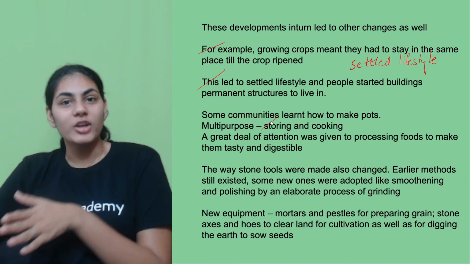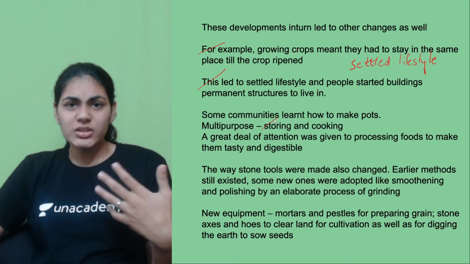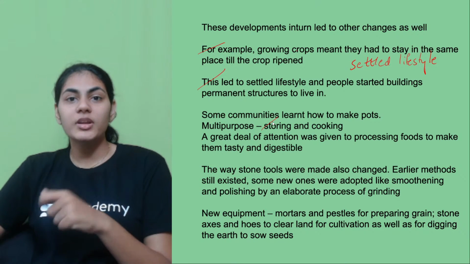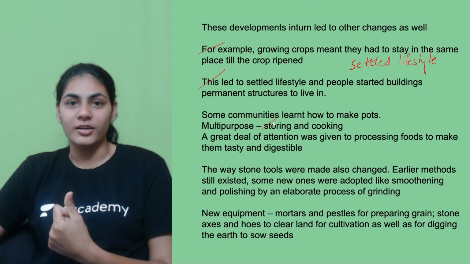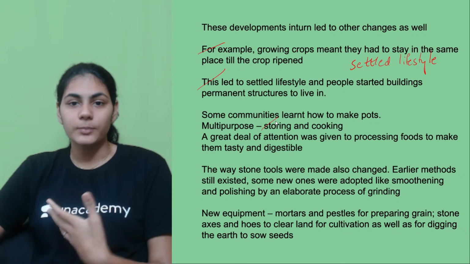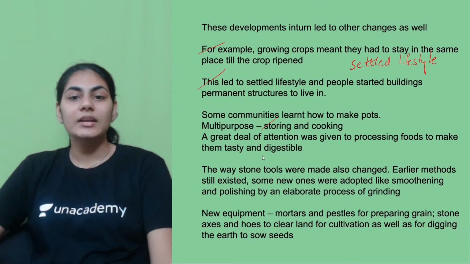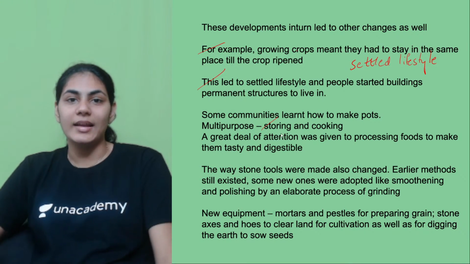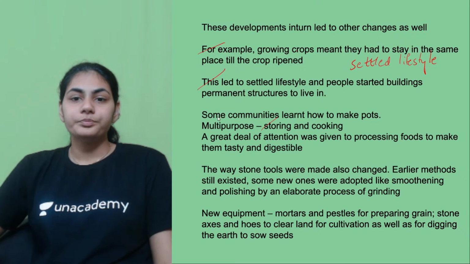They started processing food, not just to make it tasty, but also because processed food is more digestible than the raw one. It affects your own health. So that is why people started processing food in order for it to be digested easily. And how did they do that? By making use of the pots. So pots had a multi-purpose use.